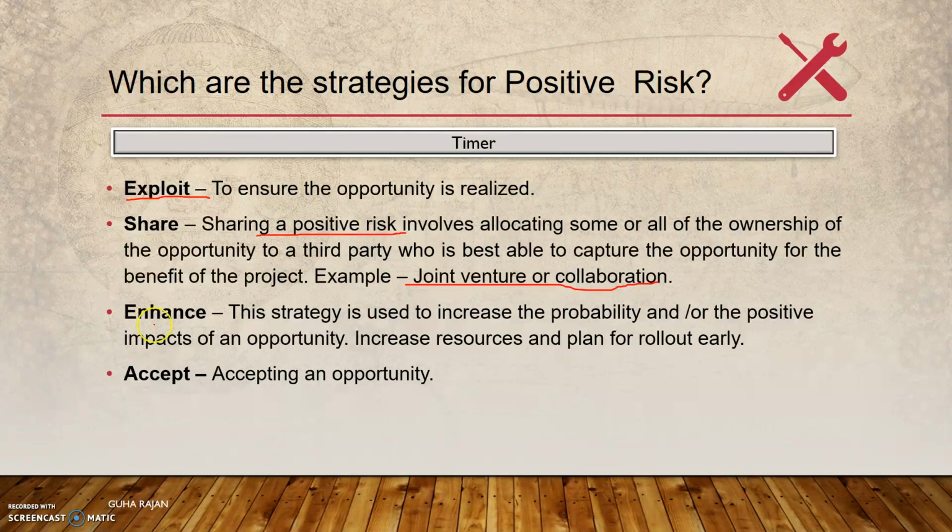And then the other one is enhance. So you know that there's an opportunity, and you try to roll out the project or your product as soon as possible. That is as far as enhancing is concerned. And finally, accept, something similar to the strategies for negative risk. Yes, you accept the opportunity.